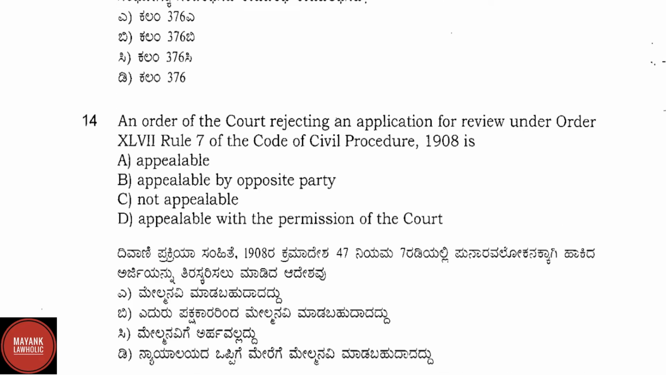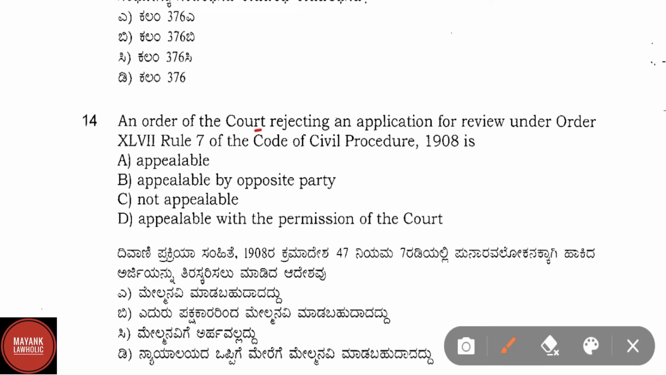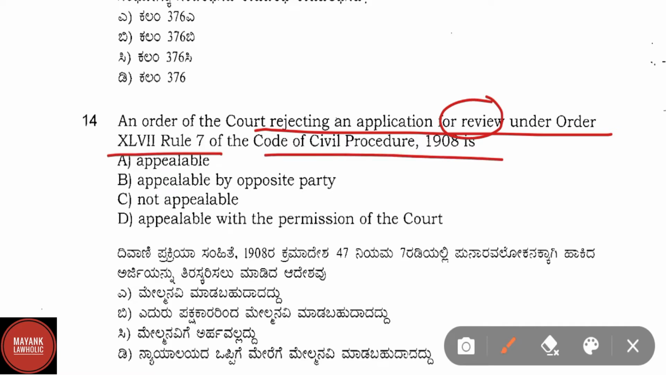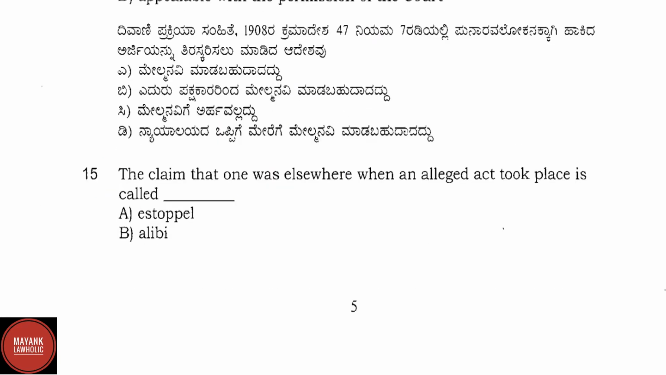Question number 14. An order of court rejecting an application for review under order 47 rule 7 of the Code of Civil Procedure 1908 is option A appealable, option B appealable by opposite party, option C not appealable, and option D appealable with the permission of the court. Here correct answer is option C, that is not appealable.